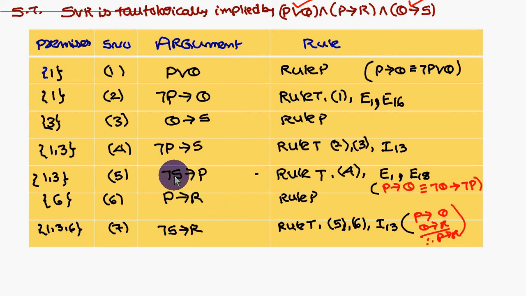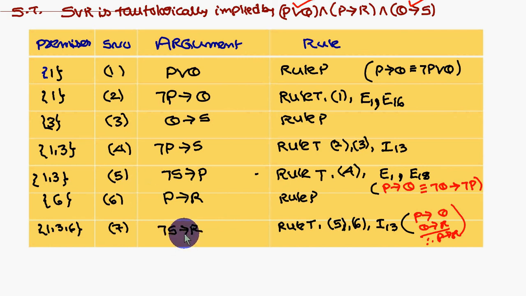Therefore, what are you going to get? Not S conditional R you are going to get. P and P will get cancelled, not S conditional R. But what we have to prove is S∨R. S∨R we have to prove. Here we got not S conditional R.